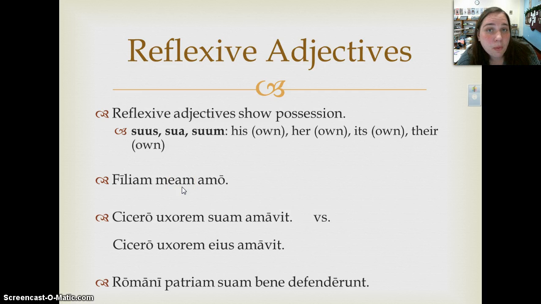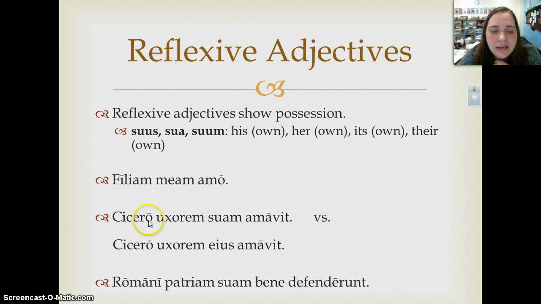There are also reflexive adjectives, and again, based on the experience you guys have with meus, mea, meum, and tuus, tua, tuum, it's suus, sua, suum, which tends to translate his own, her own, its own, their own, depending on what the subject is. So consider the following example. Amo meam filiam. I love my own daughter, right? I love my daughter. I love my own daughter. This is one way in which Latin is a lot more specific with their pronoun uses than English is.